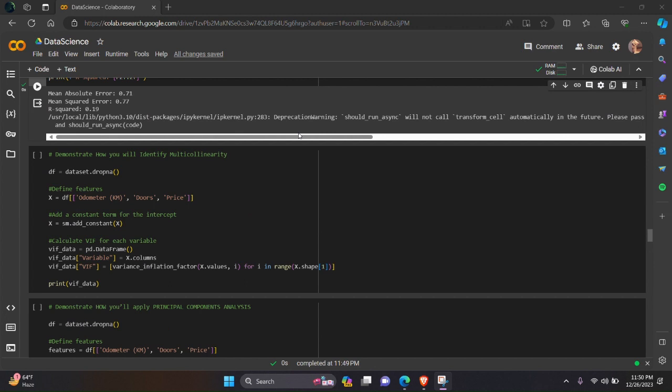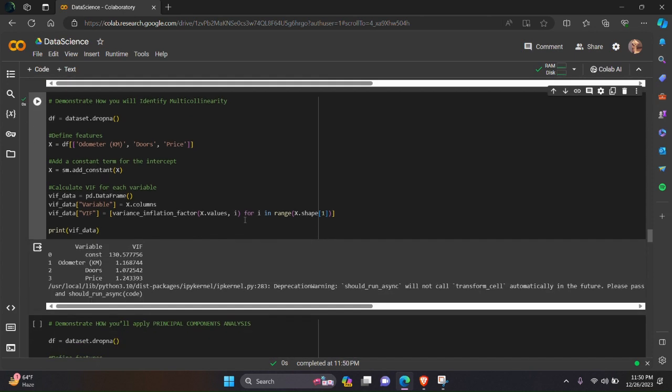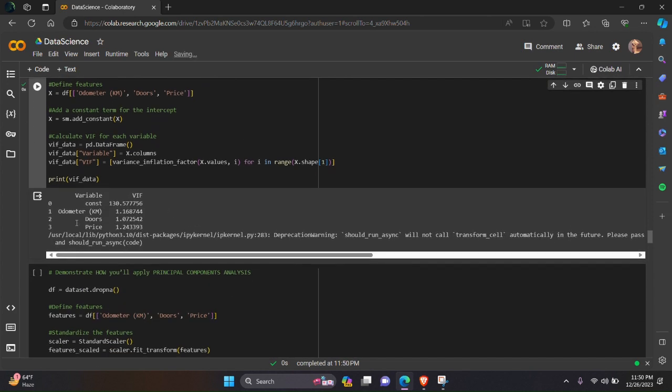Next task is dimension reduction. Here we have to demonstrate how we will identify multicollinearity. First we will define features, then we will add a constant term for the intercept, then we will calculate VIF for each variable, and this will identify multicollinearity. So this is the result.